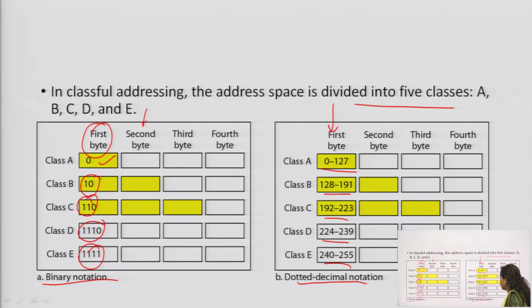So, this is the case for dotted decimal notation. In classful addressing, the address space is divided into 5 different classes. This is the concept where we have merged IPv4 addressing with the different classes, separating 5 different classes.